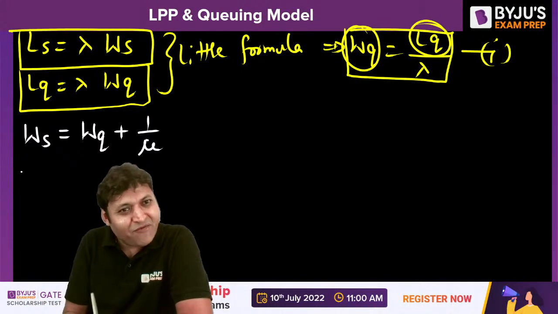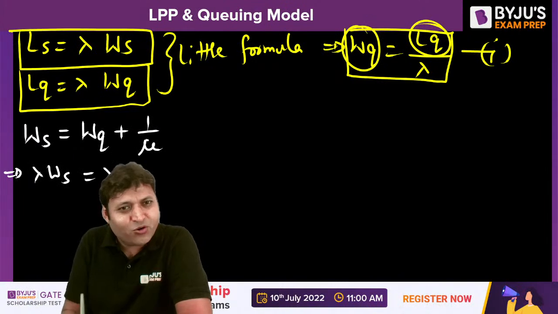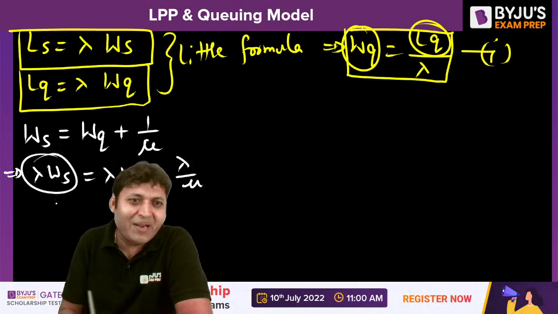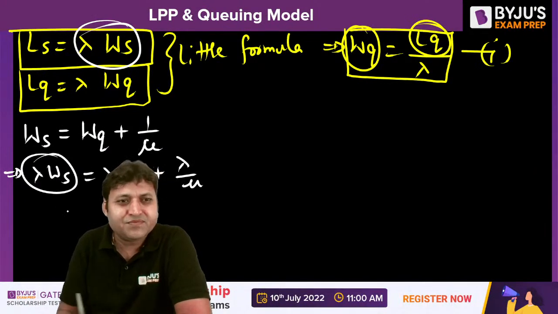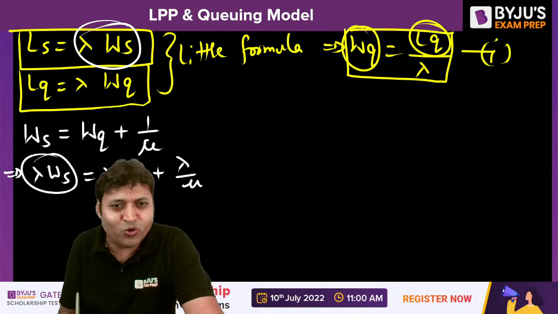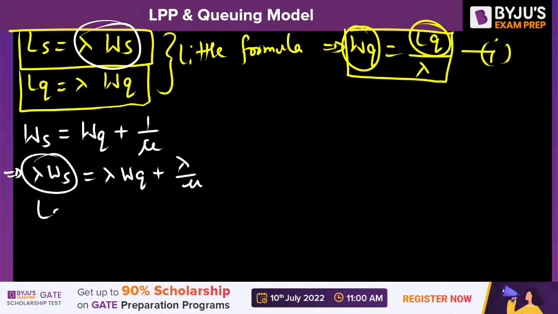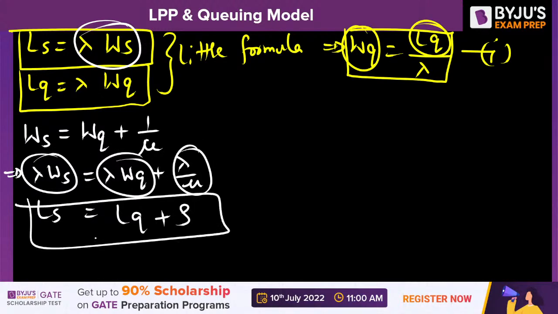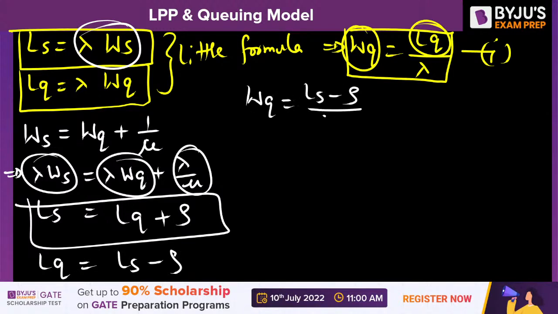If we multiply with lambda, lambda into WS is equal to lambda into WQ plus lambda by mu. Lambda into WS is LS, lambda into WQ is LQ, and lambda by mu is rho. So LQ is equal to LS minus rho. So WQ is equal to LS minus rho upon lambda.